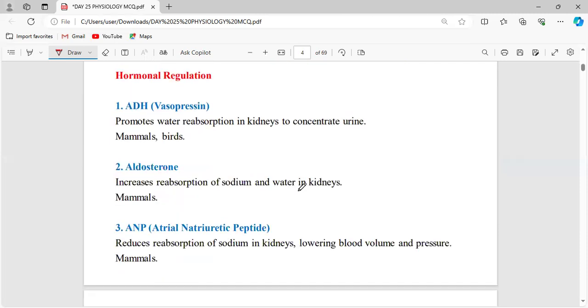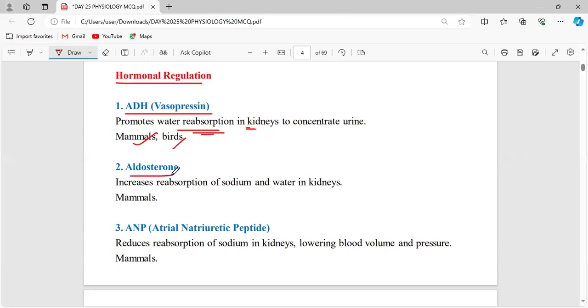Now, the most important slide is this. What are the hormones involved in regulation of osmosis? The first hormone is the antidiuretic hormone, also called vasopressin. This hormone is involved in water reabsorption in the kidneys. If the water is reabsorbed, then the urine will be more concentrated. That is ensured by this antidiuretic hormone. The organisms that use this hormone to concentrate the urine are mammals and birds.